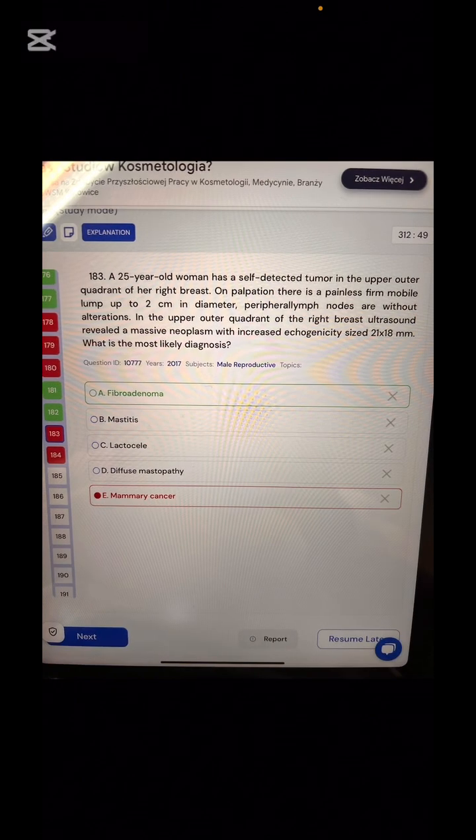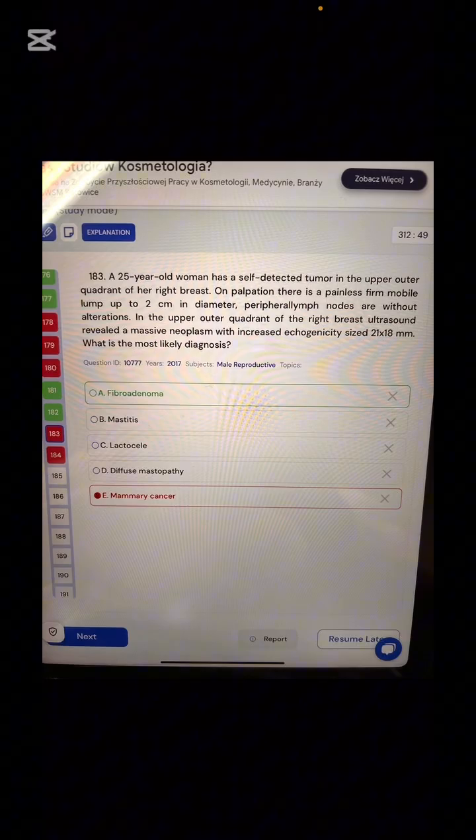Next is fibroadenoma. What is this? Why fibroadenoma? Because on palpation there is a painless, firm, mobile lump of 2 cm diameter. Nodes are without alterations. In the upper quadrant of the right breast, ultrasound shows a massive neoplasm with increased echogenicity. So this is fibroadenoma.